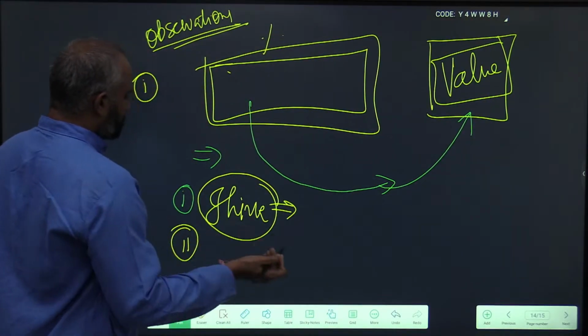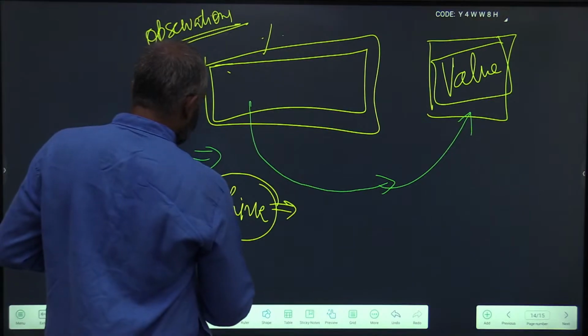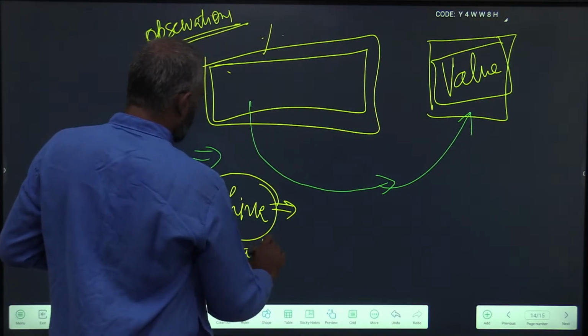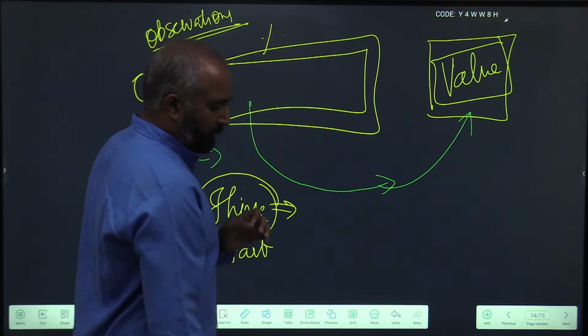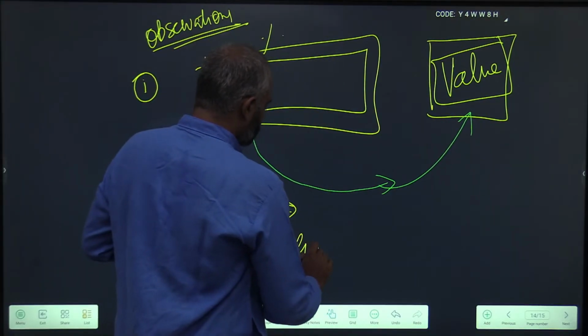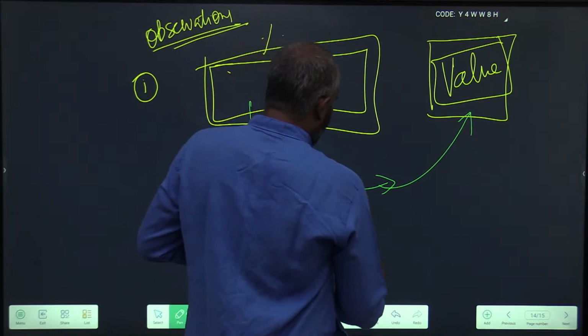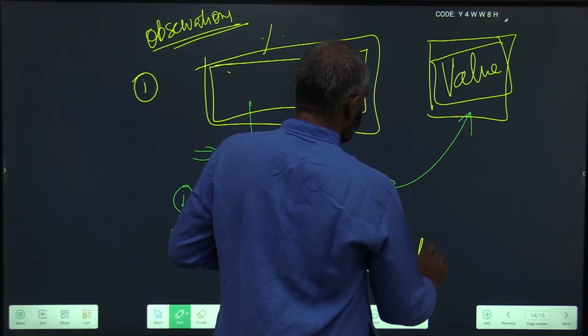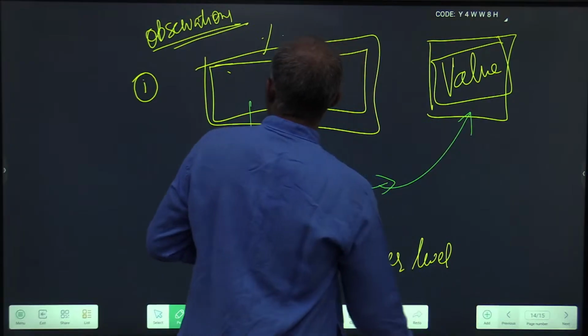And the second observation that I want to give you is: unless the problem appears too complex, always start from a higher level. What do I mean by that?